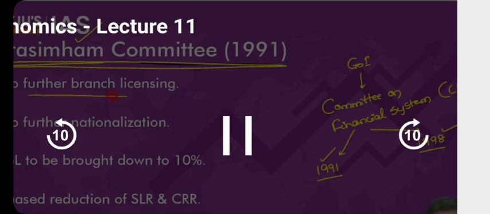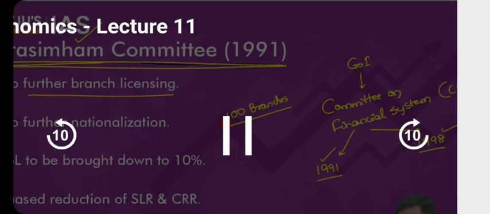First, further branch licensing policy should not be there. And what is this idea of a branch licensing policy? Even today, imagine you want to open up 100 branches in India as a bank. You need the approval of RBI. You need to come under certain regulations of RBI, Reserve Bank of India. So what kind of regulation here? Let me ask you a very simple question. Think of it and answer it rationally.